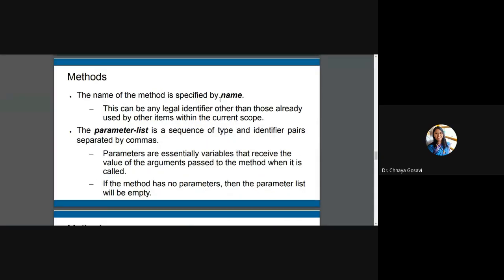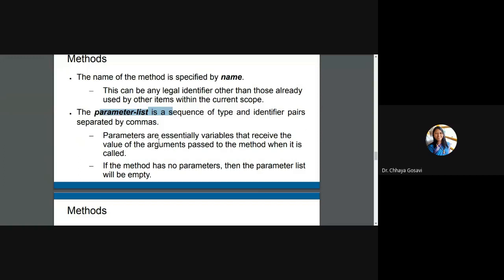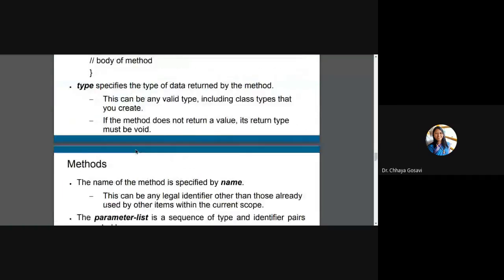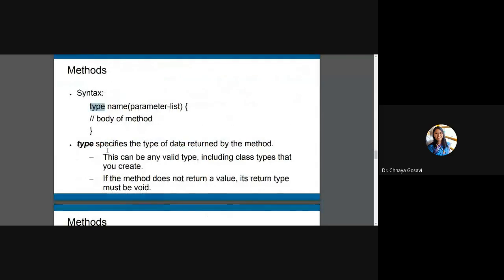So methods are specified by the name and parameter list. And it should have a return value. That type of return value should match the type you specify in the syntax.